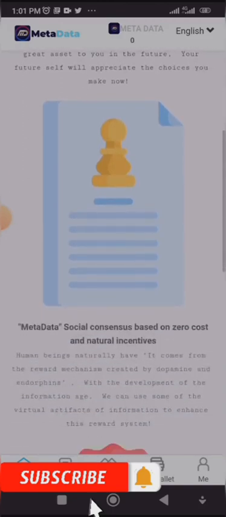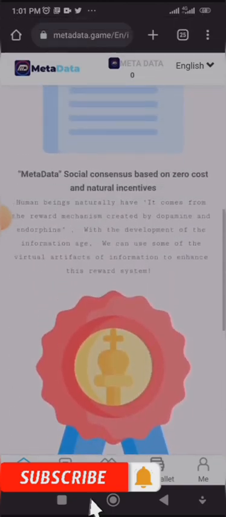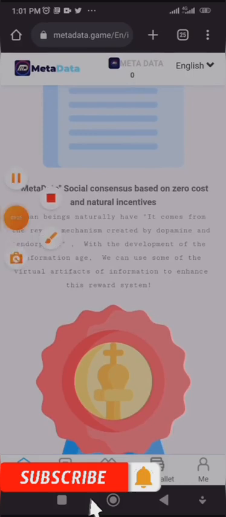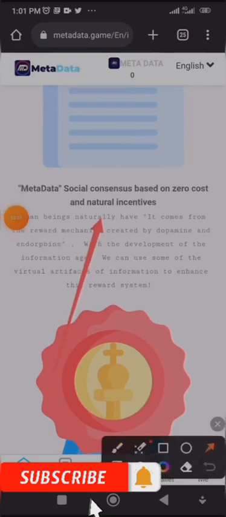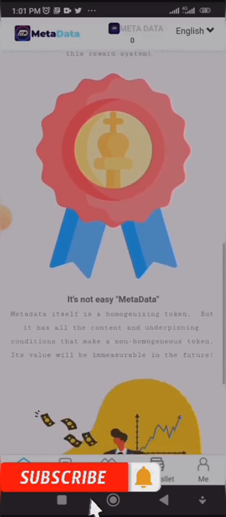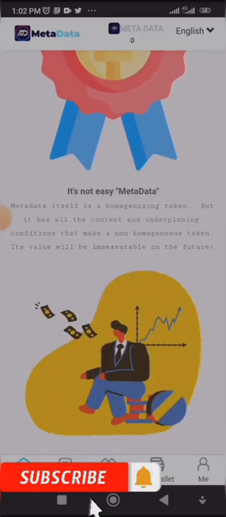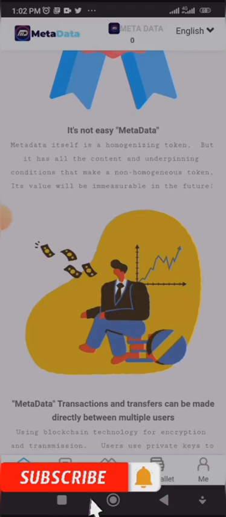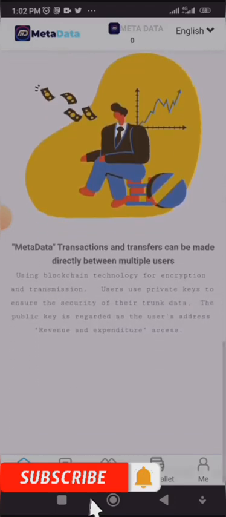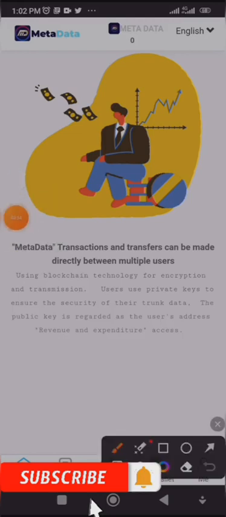Now let's read further, and we have our MetaData social consensus based on zero cost and natural incentives. You can read that, and the next information here, it says it is not easy. You can go through that information. Now for those watching this video and you want to start earning your own MetaData and you want to register, that is why I'm doing this video, so I can guide you through.